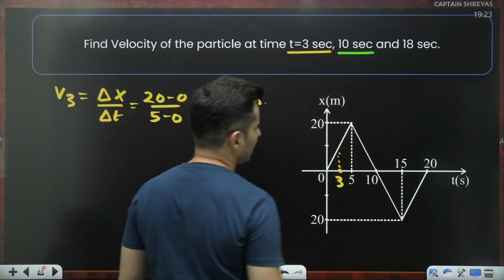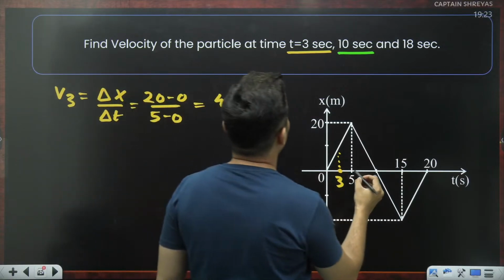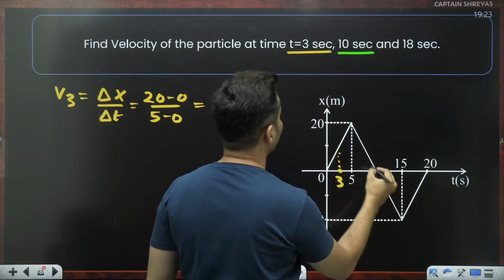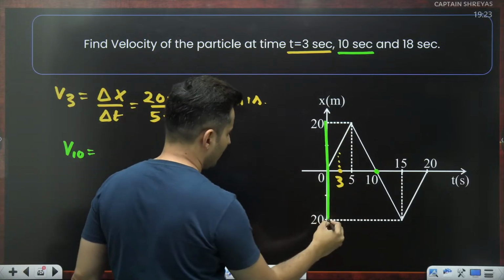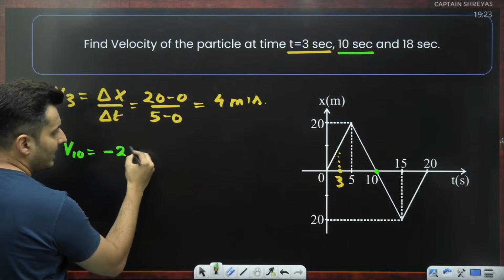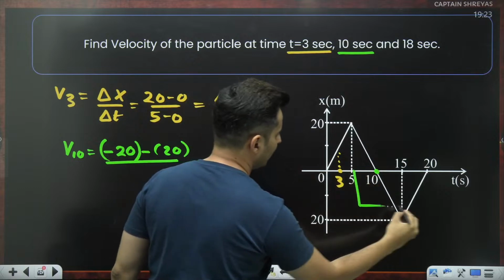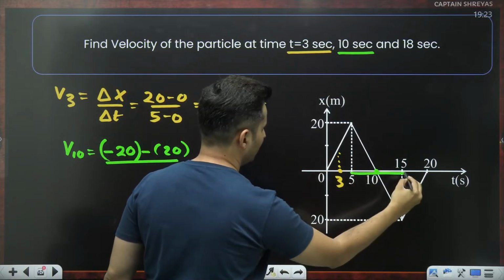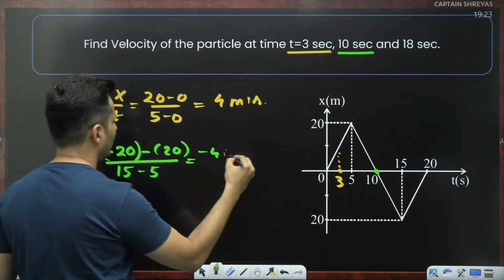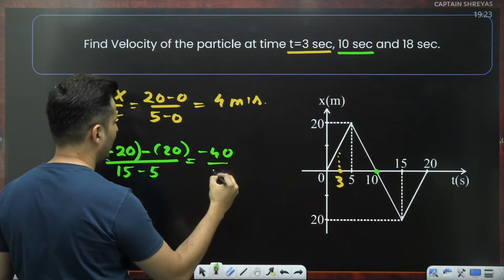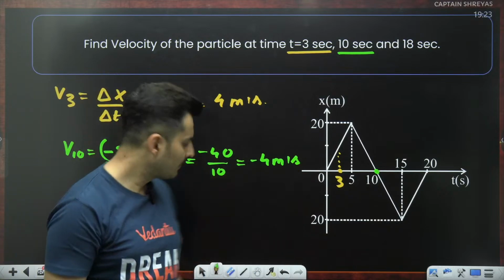But the only given condition is that it should start from rest, 0, okay? 10 seconds, that is basically over here. So I can just say V at 10, change from here to here. Final is minus 20, initial is plus 20, whole thing is divided by the time. From 5 to 15, so I will just say 15 minus 5. So minus 20 minus 20 is minus 40, divided by 10, which is minus 4 meters per second. It's negative because it's going down, which makes sense. Last one.